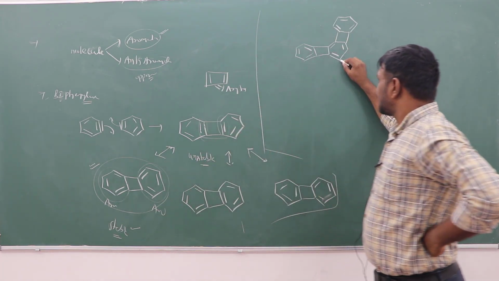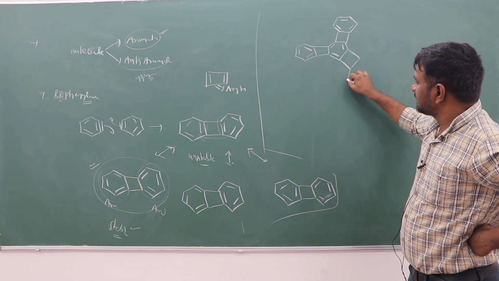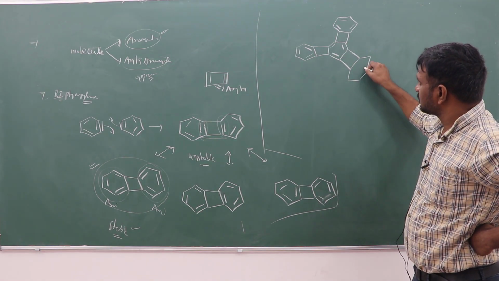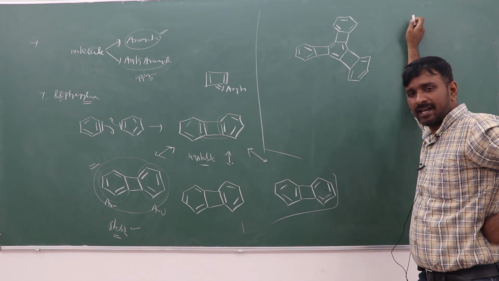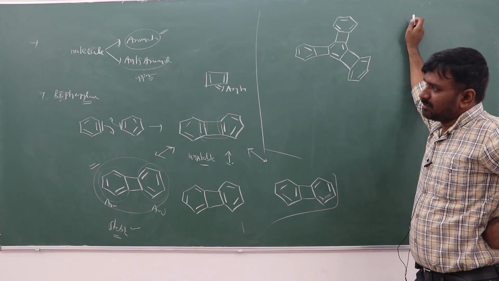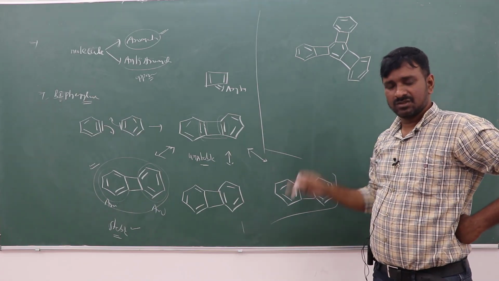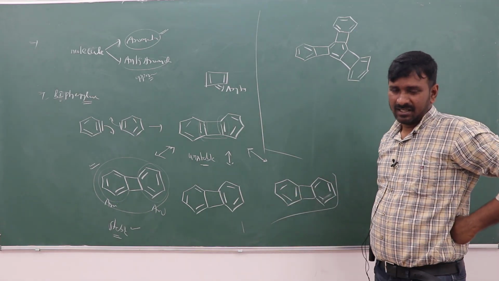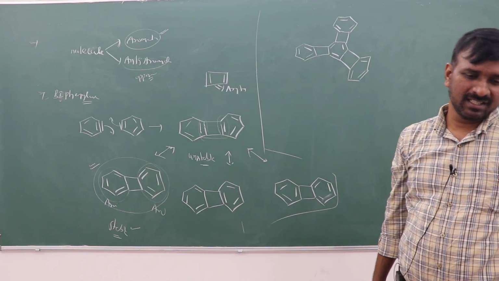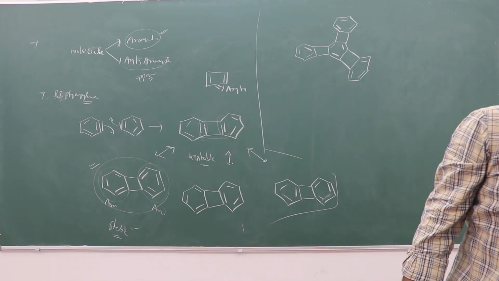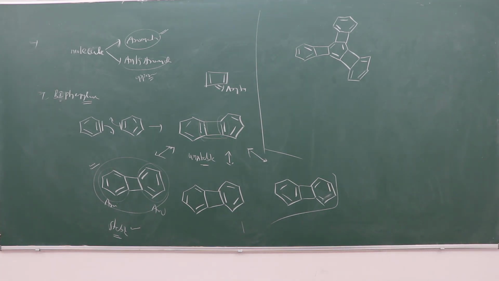Suppose you can draw another one more like this. This is also fully aromatic. For a molecule, whatever the molecule, I can take many further examples. If a molecule is getting aromatic and anti-aromatic, it preferentially takes aromatic character and opposes the anti-aromatic. A highly stable compound will be formed if it is completely aromatic, both rings.